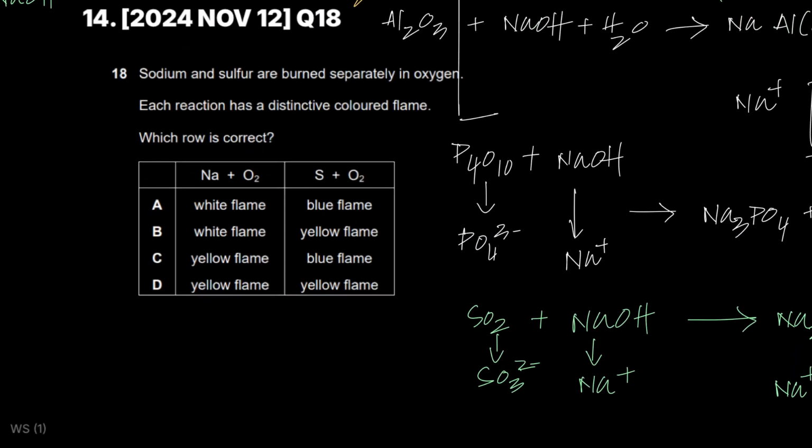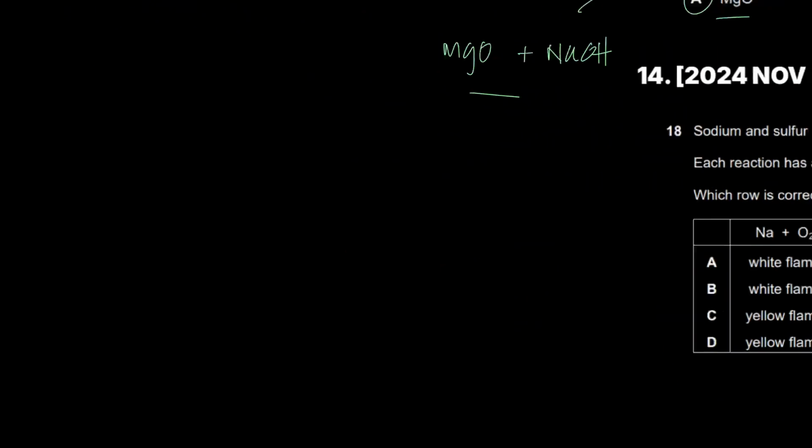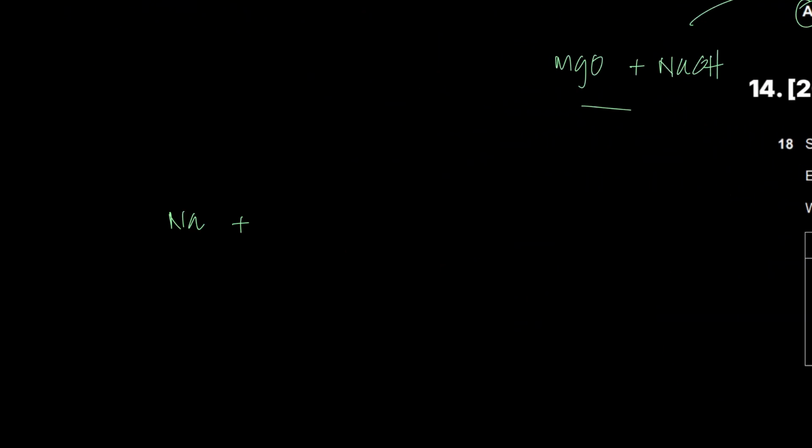Next question. Sodium and sulfur are burned separately in oxygen. Directly, what should click in your brain? Sulfur burns in a gas jar of oxygen with a gentle blue flame.